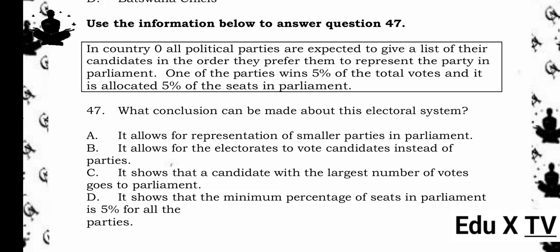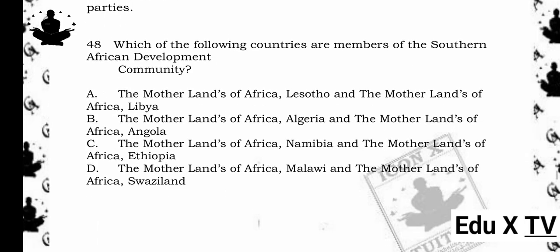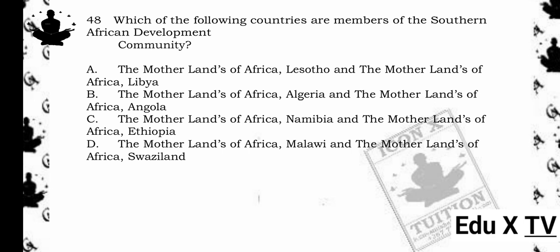A. It allows for representation of smaller parties in parliament. B. It allows for the electorates to vote candidates instead of parties. C. It shows that a candidate with the largest number of votes goes to parliament. D. It shows that the minimum percentage of seats in parliament is 5% for all the parties. The answer is A. Reason being, since a party that wins only 5% of votes gets 5% of seats, the system supports smaller parties' representation. 48. Which of the following countries are members of the Southern African Development Community?